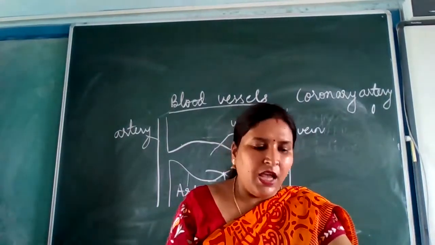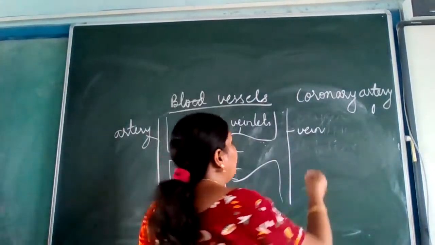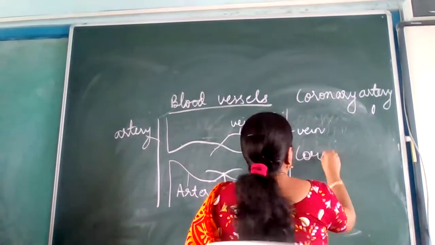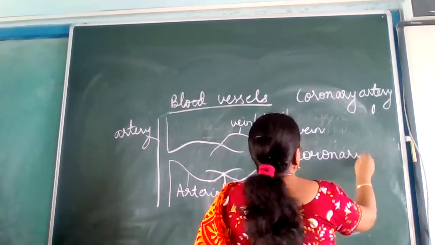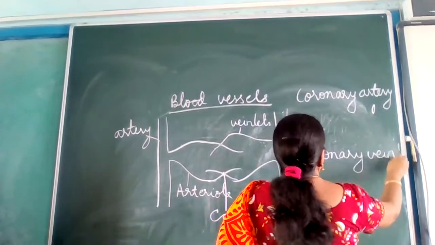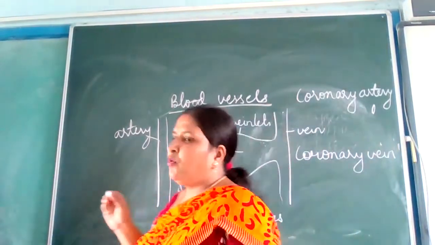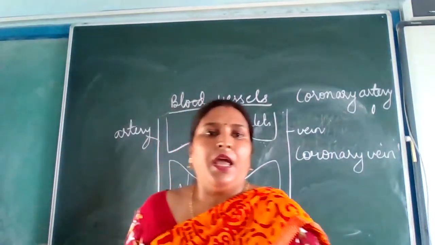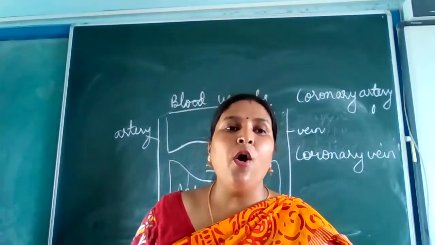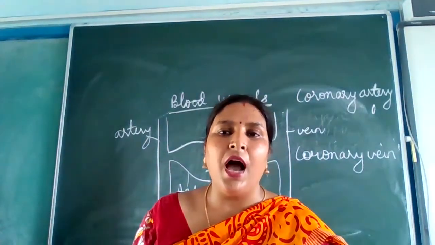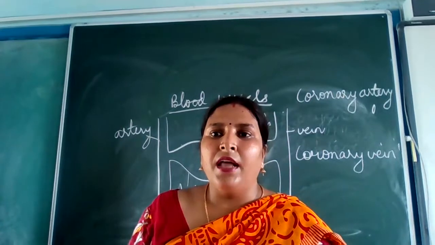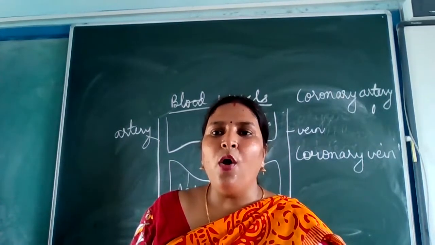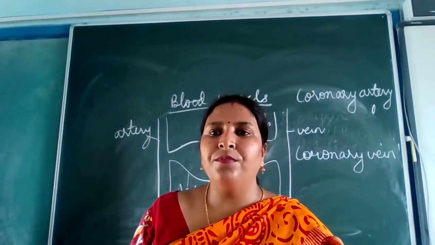Everybody has written that? Then please write down coronary vein. Please write coronary vein. They carry deoxygenated blood from the heart.